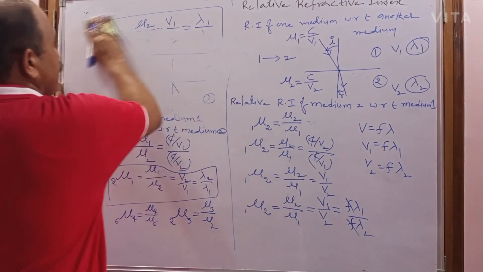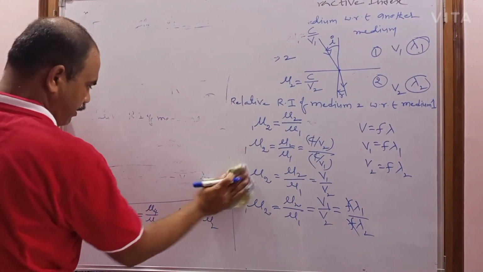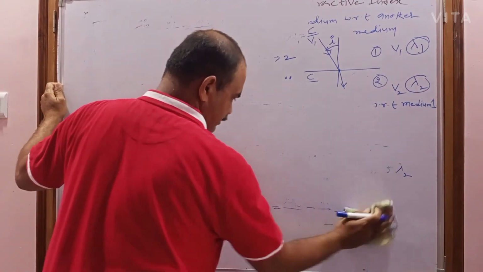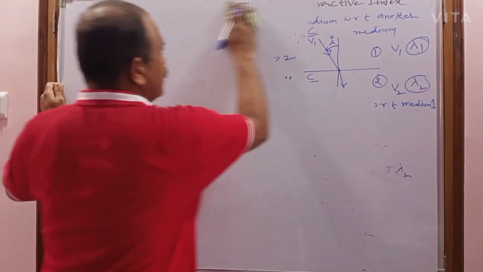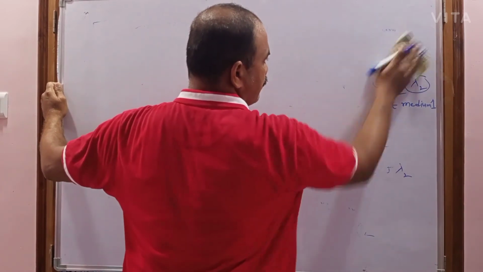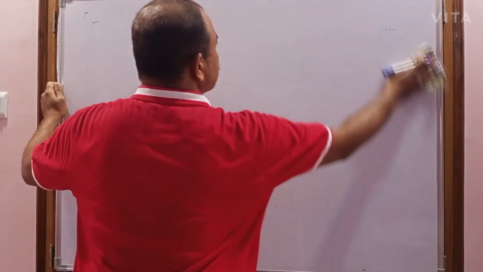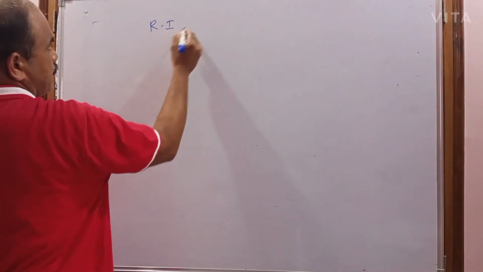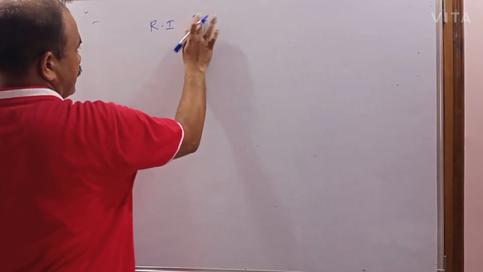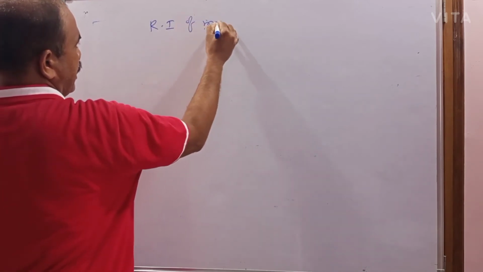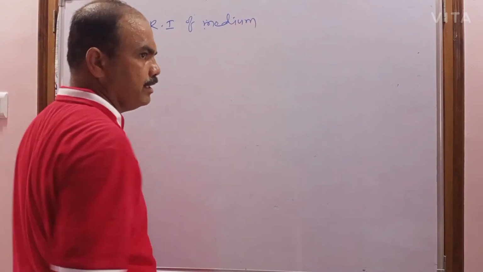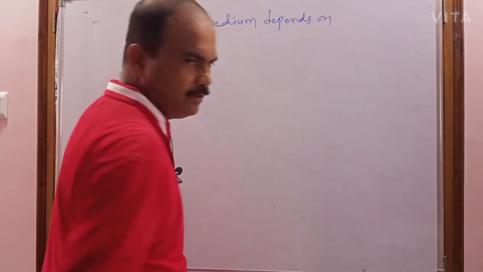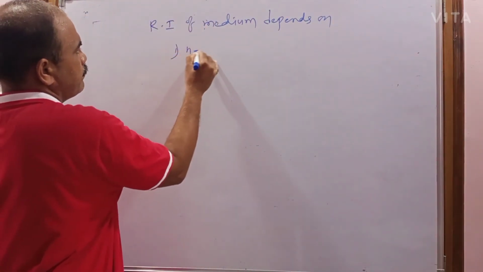And next one, I'm going to explain what are the factors that can affect the refractive index. What are the factors that can affect the refractive index? So refractive index of a medium depends on, first one, nature of medium.